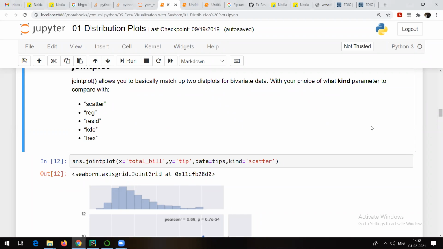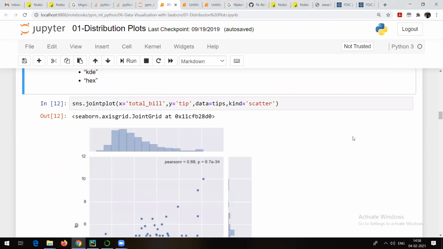We make use of Matplotlib and Seaborn only, because there are some more features, so obviously it's going to take more time to load in case of a bigger data set. Let's try to talk about another plot, that is nothing but the joint plot.